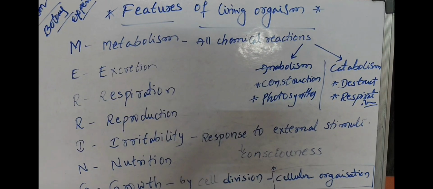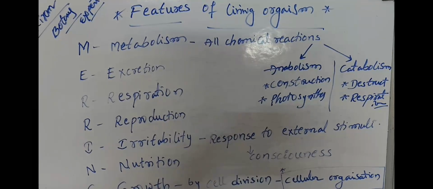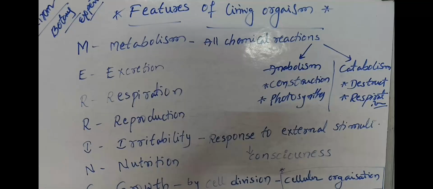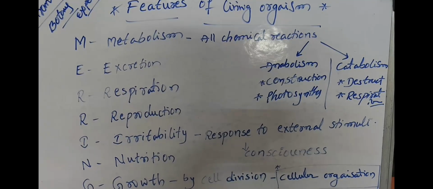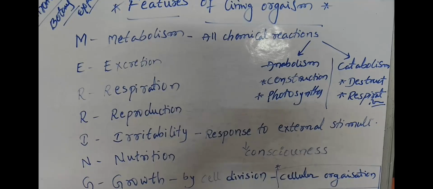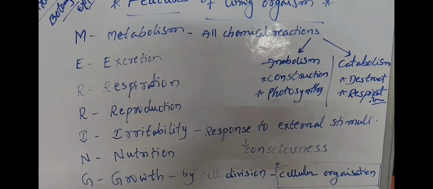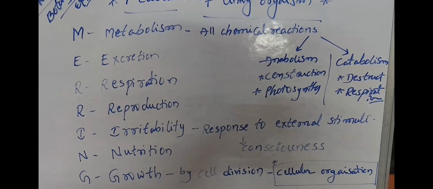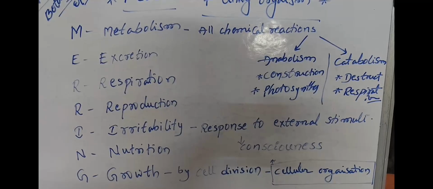Features of living organisms. Next are the features or characteristics of living organisms. We discuss them with the help of a code. MEIRING is the code for the characteristics of living organisms. M means metabolism, E means excretion or respiration or reproduction, I irritability, N nutrition, and G for growth.